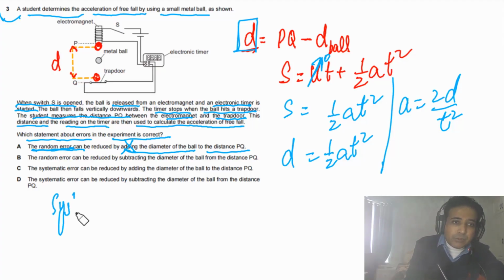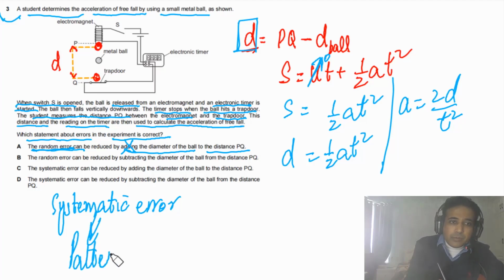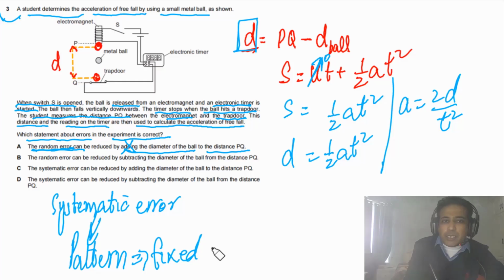Let me explain a little bit more. What is systematic error and what is random error? Systematic error means that we will see a pattern, or we can simply say readings will change by a certain fixed amount.